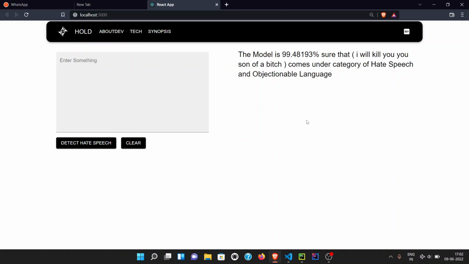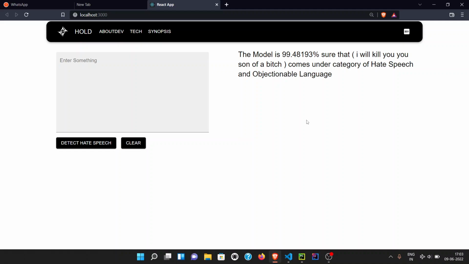Although statements with a hate speech probability of 40% are not that hateful, they are hateful, but on the scale of how hateful they are, they will certainly not be very hateful. They can clearly not be termed as hate speech in most cases, but they are hateful and objectionable. On the other side, if I don't want my model to be that sensitive, I want it to be rigid. I don't want it to be that sensitive.